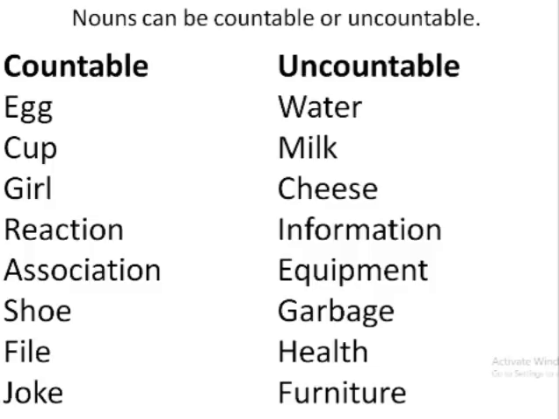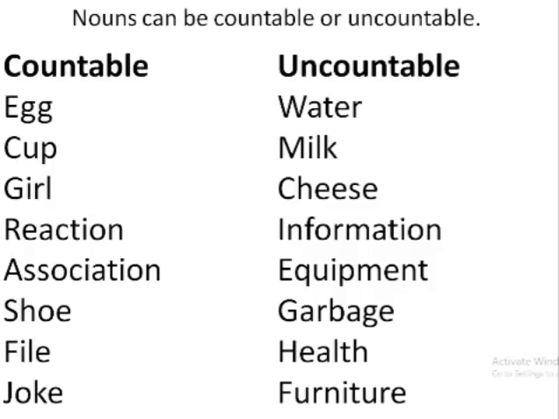Then what can come? If we have to count water, for example, we cannot count water. We can say a glass of water or a glass of milk or a piece of information or a piece of equipment or a bag of garbage. Okay, because bag is a countable word. It's a countable noun.